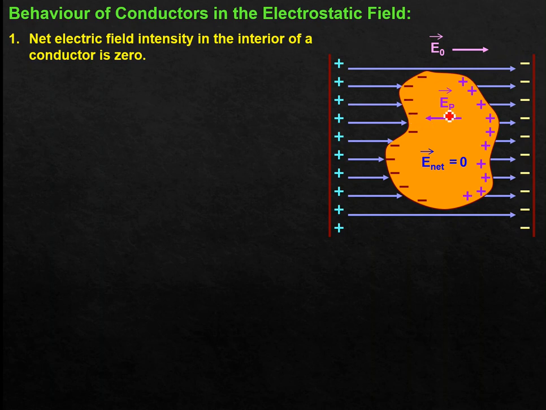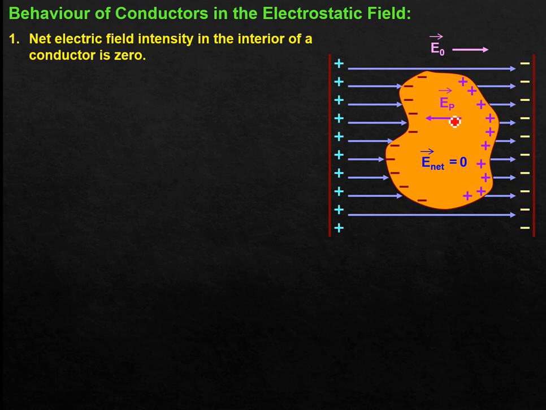Since it contains free electrons, and any charge placed in an external electric field experiences a force, electrons will experience a force opposite to the direction of the electric field. So the free electrons of this conductor will experience a force opposite to the direction of the external electric field.